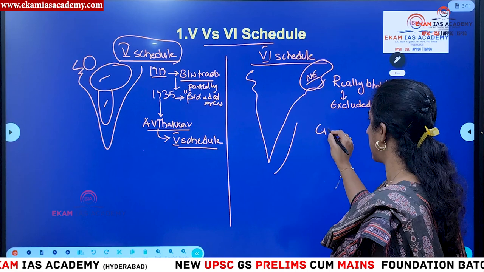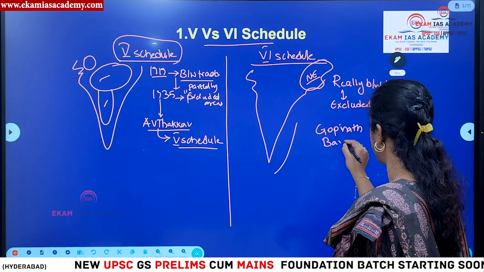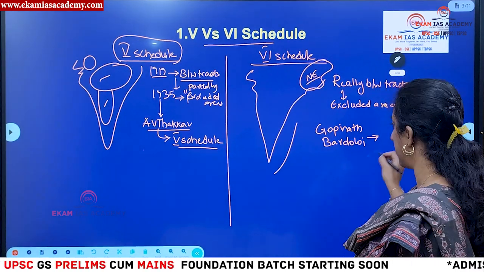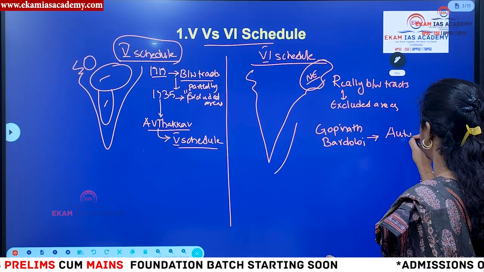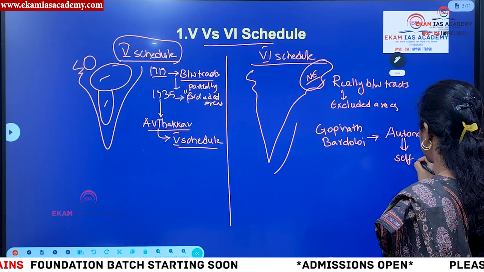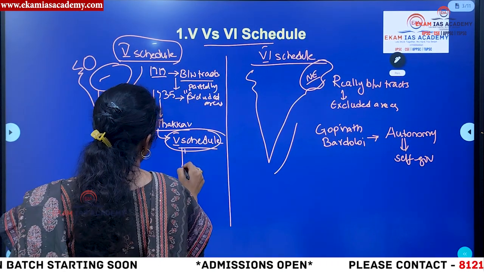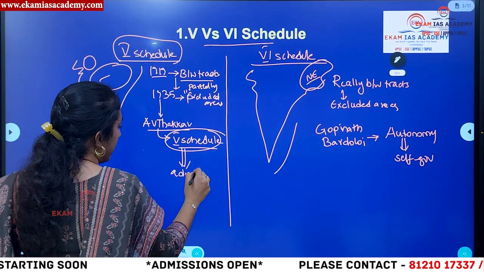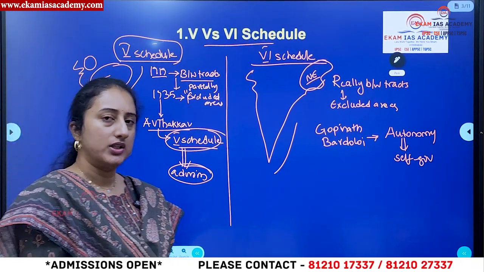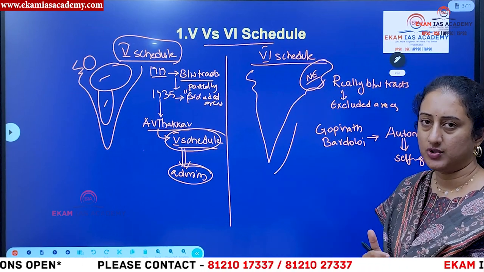But here, in the case of present 6th schedule areas, Gopinath Bardolai, who was from Assam, has recommended there should be complete isolation. That means in the form of autonomy. Autonomy means here we are giving self-governance in the form of the 6th schedule, right? So here we are trying to provide one type of administrative mechanism. A special type of administration is generally seen compared to the other parts of the country, but here we are completely giving self-governance. That is what you have to understand, right?